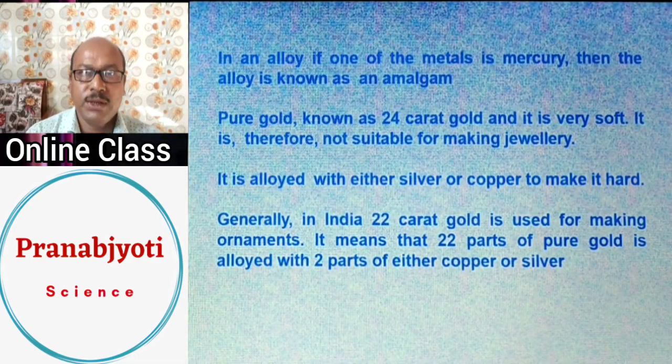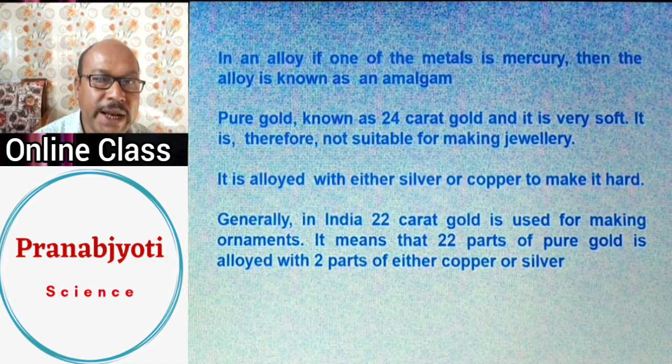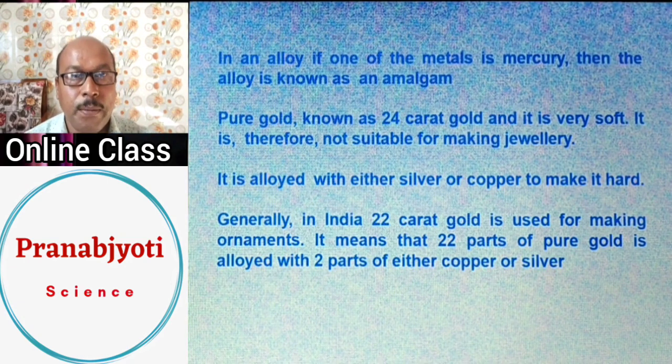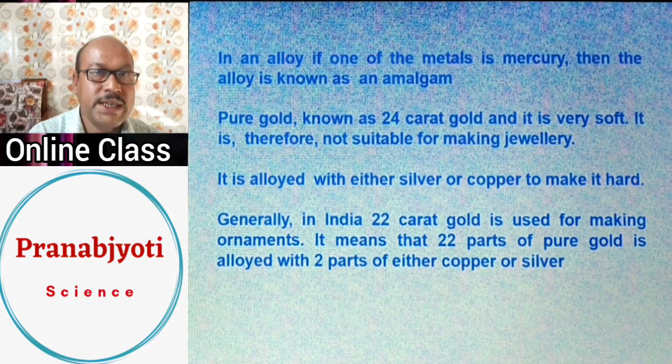Finally, we come to know that if any one metal in an alloy is mercury, then these alloys are called amalgam. So that is to say that whenever mercury is present in an alloy, the alloy is always called an amalgam. Now gold, let us take an example.